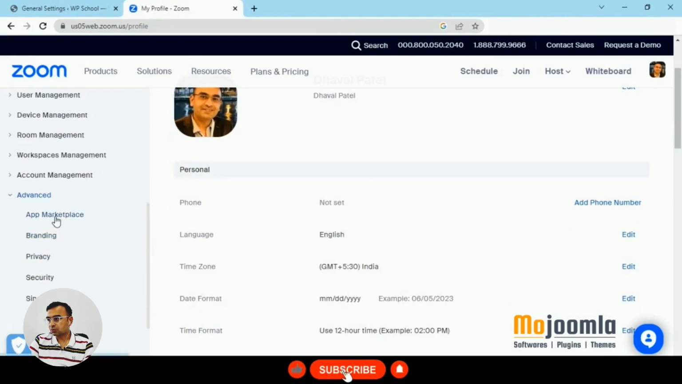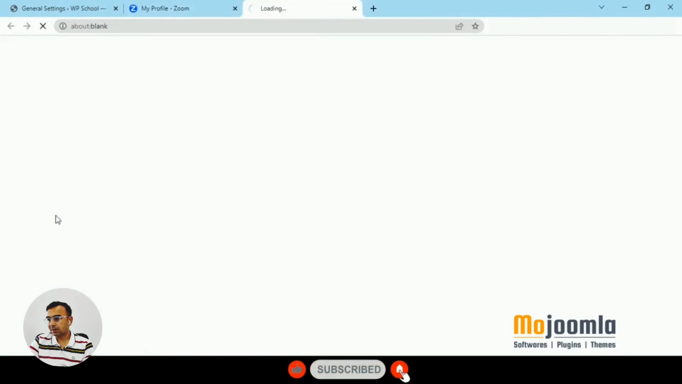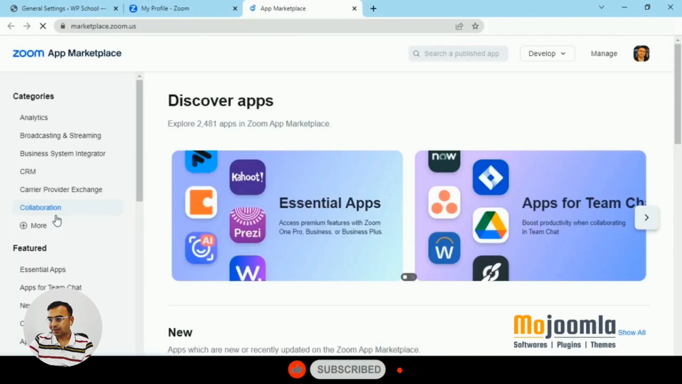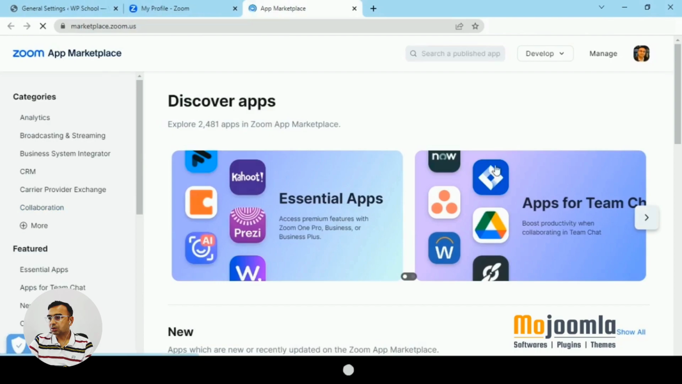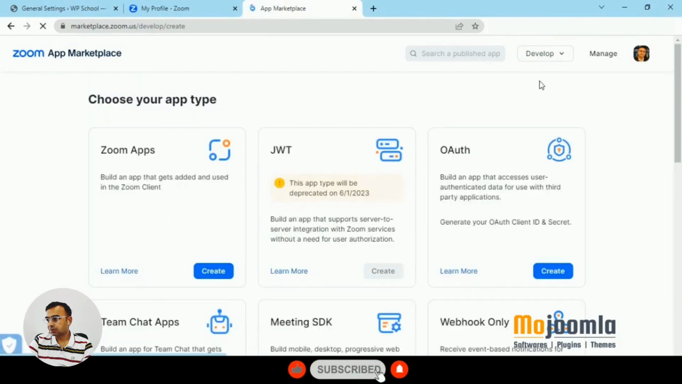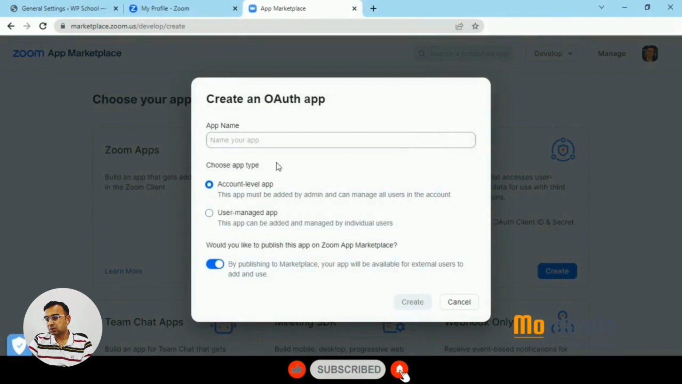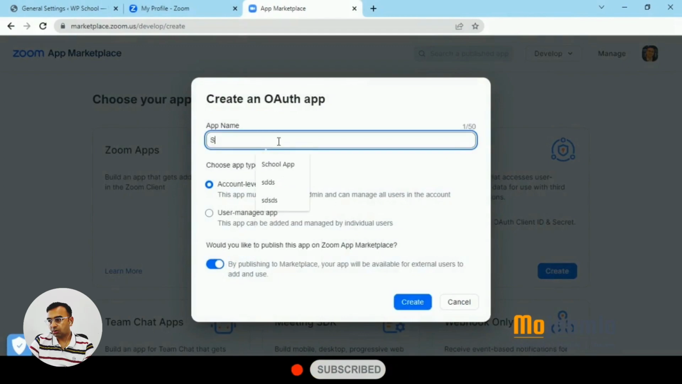So let's log into Zoom. Once you log in, you will have a panel like this. On the left side, you will click on Advanced and then App Marketplace. Once you reach App Marketplace, you will see a top right menu called Develop. Within that, you will click on Build App, and you will see the panel where you have to choose your app type. This is important because you are trying to use Zoom for your own school or academy. So you will select the OAuth option, which you can see on my screen.